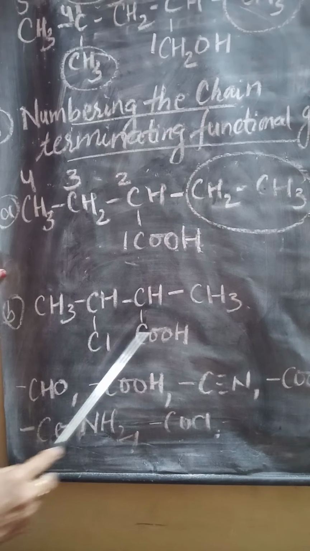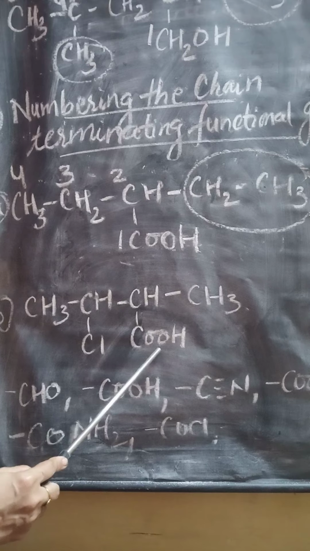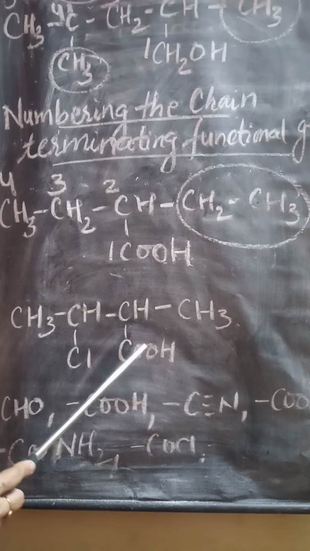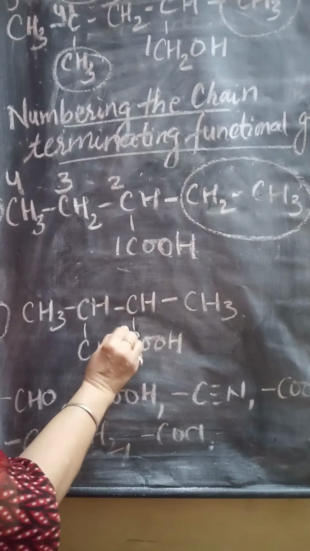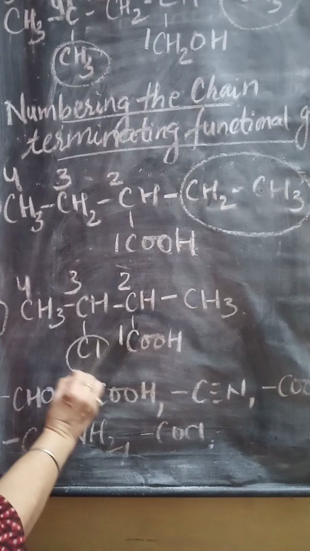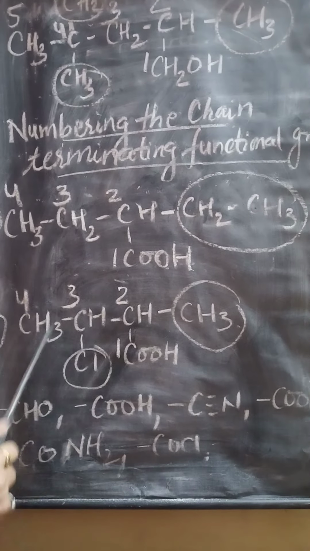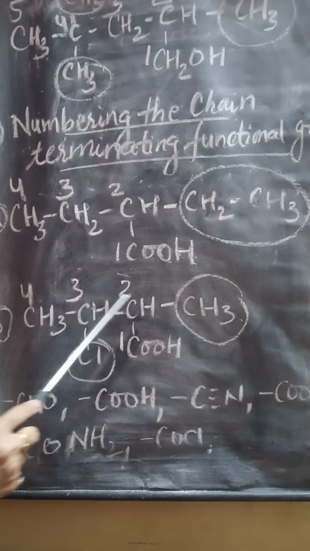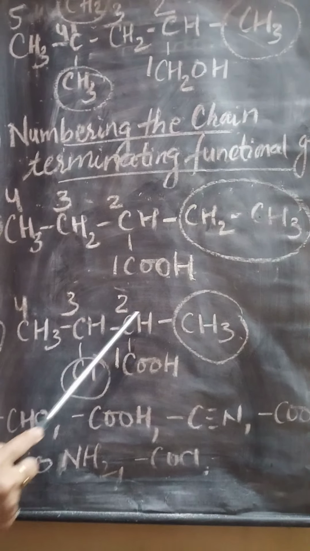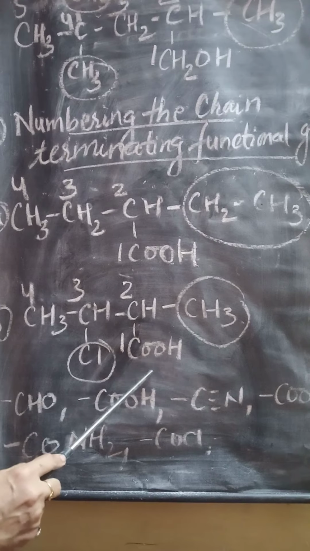Here also you can see 2 functional groups. Chlorine is also there, and the carboxylic acid group is also there, but the carboxylic group will be given more preference, and number 1 will be given to this carbon, then 2, 3, 4, and there are 2 substituent groups attached. So the name of the compound will be 3-chloro, as chlorine is attached to the third carbon, 3-chloro-2-methyl butanoic acid, butane 1-oic acid.